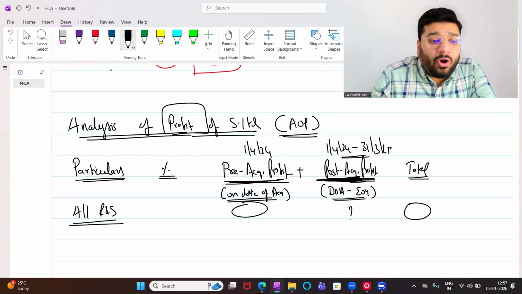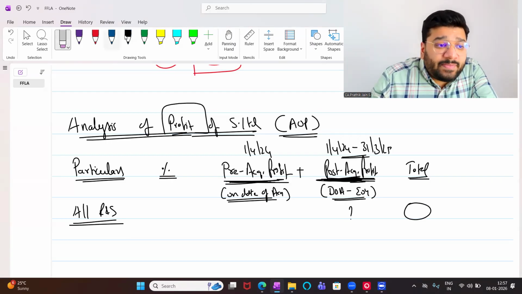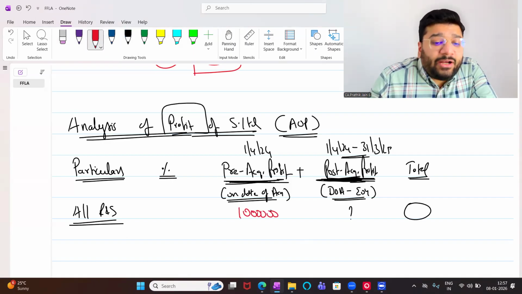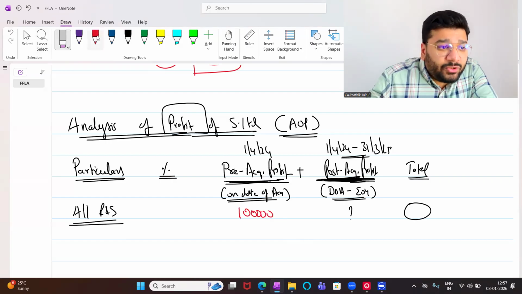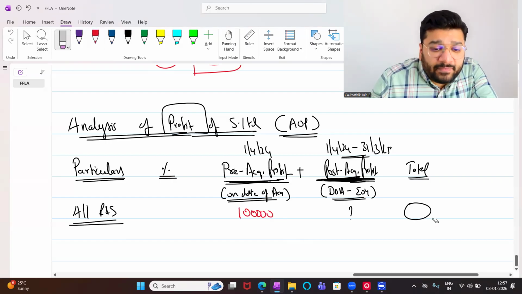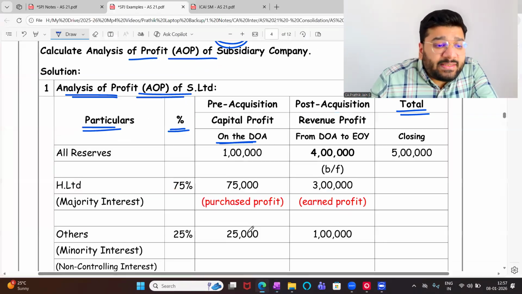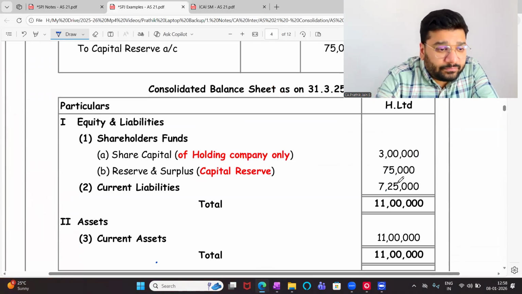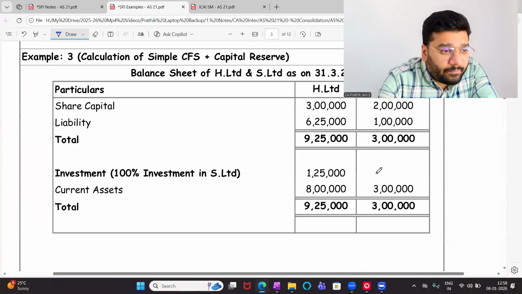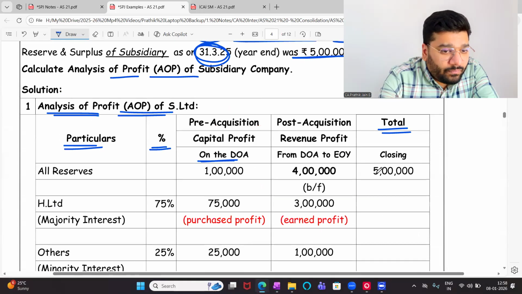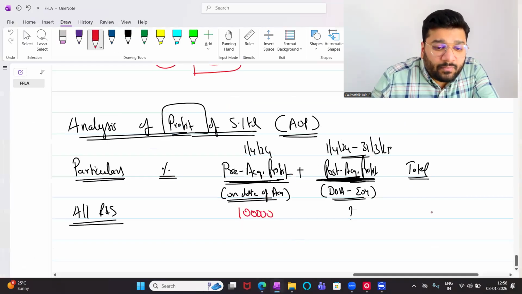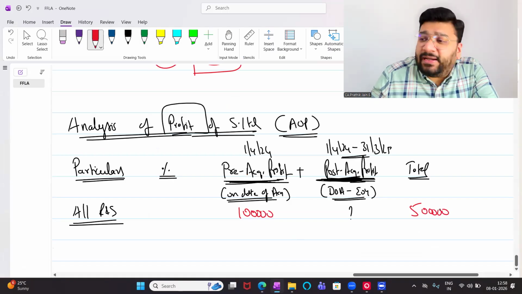Yes or no? On 1/4/24, what is my profit? What is my reserve and surplus? 1 lakh. At the end of the year, what is my reserve and surplus? Cumulative it is. Always we prepare cumulative. Guys, the reserve and surplus that is seen in the balance sheet is the cumulative data. This is cumulative data. Means in this 5 lakh, 1 lakh is already included. Opening is 1 lakh and closing is 5 lakh.